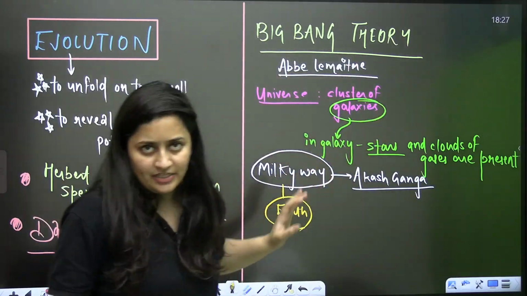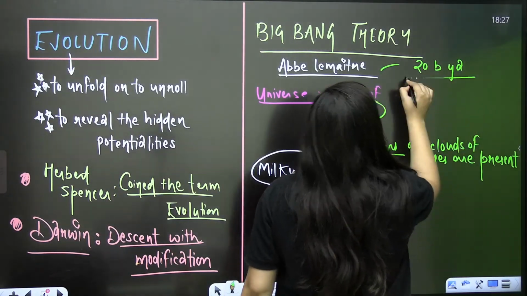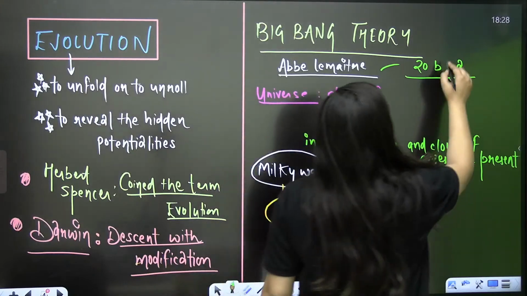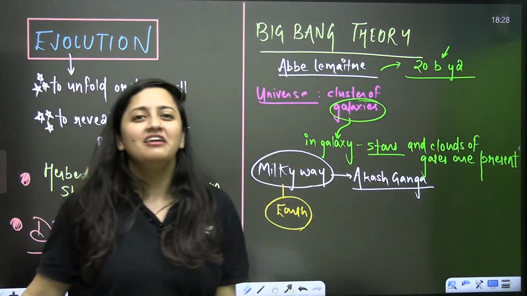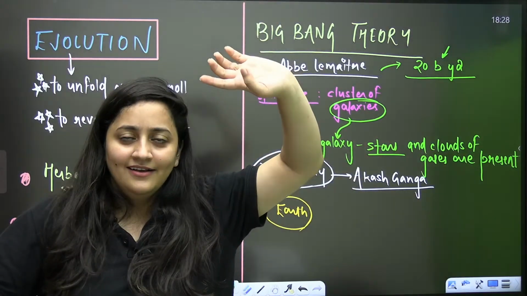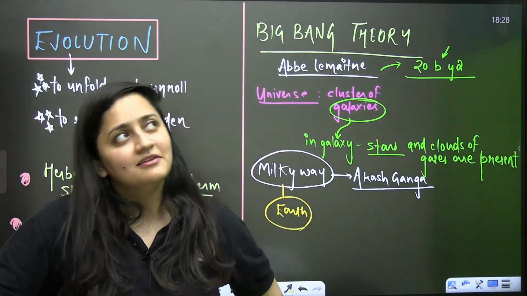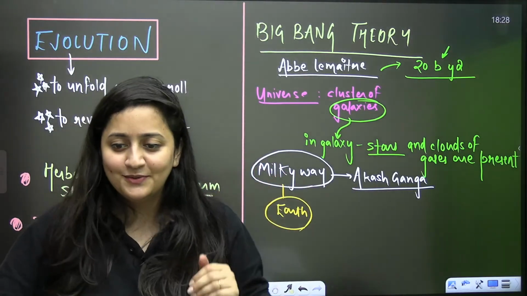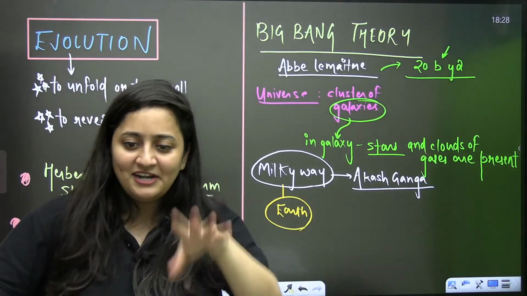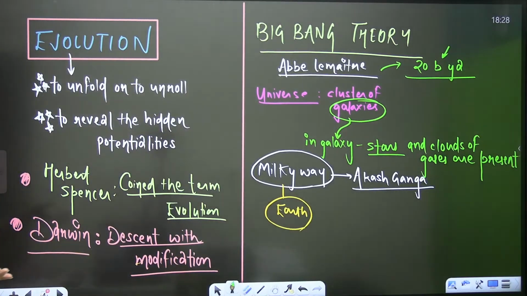Now, as per Abel-Lemaitre, near about 20 billion years ago, bache, it's billion, not million. Do not get confused here. It's B. Near about 20 billion years ago. To be very frank, when I was in school, even I used to read the same thing, 20 billion years ago. Now you are in school, and you are also saying the same thing. But yeah, actually it's a fact. We have to follow the NCERT, your book.